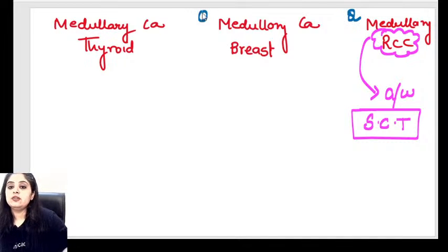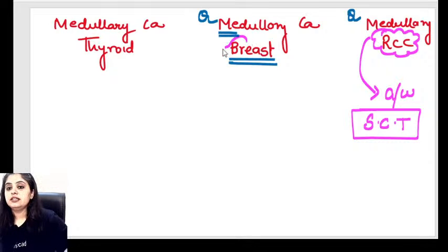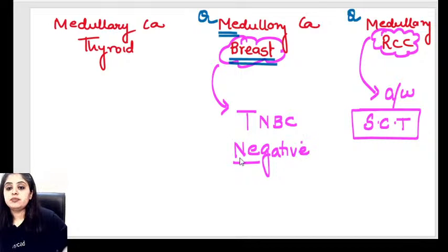Now let's talk about medullary carcinoma breast. Can you tell me, in breast, do we always study that classification? What kind is it? Is it luminal A, luminal B, triple negative? Which variety does it go into? Medullary carcinoma breast over here. In the breast, it comes under the triple negative breast cancer. It is a triple negative breast cancer. I have always given you a mnemonic. Whenever they want to ask you the negative breast cancers, NE, you will always pick up the ME one. So medullary carcinoma is negative, triple negative breast cancer.